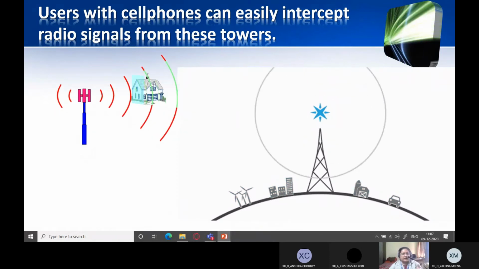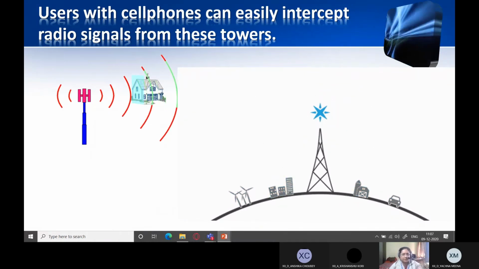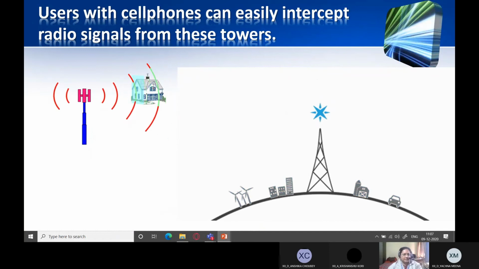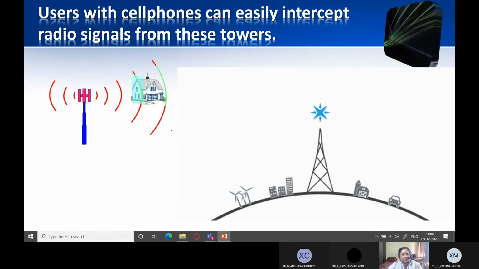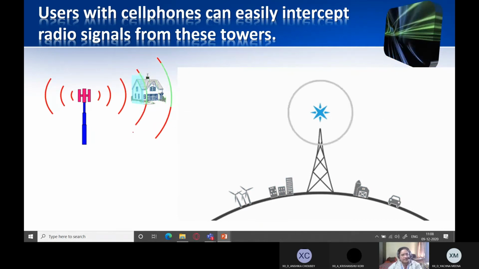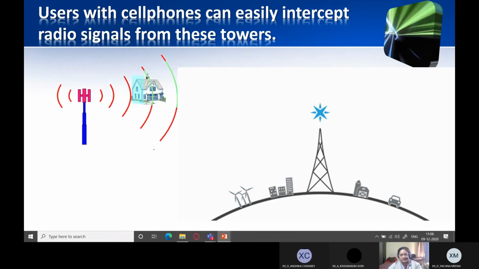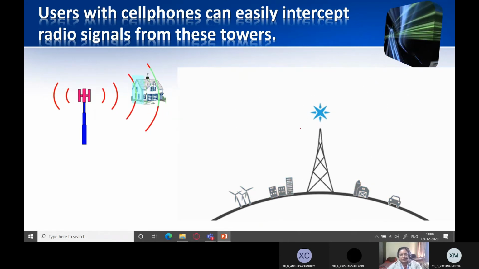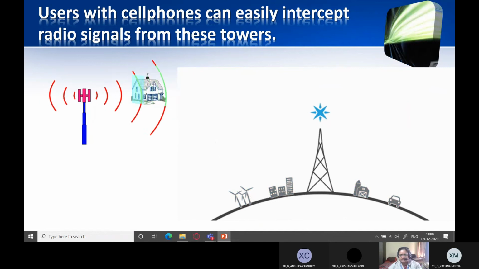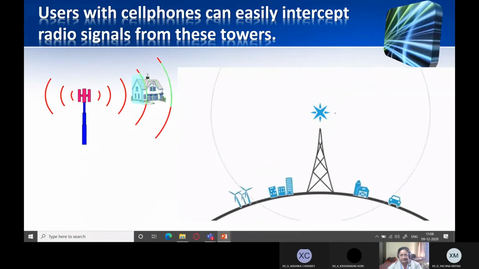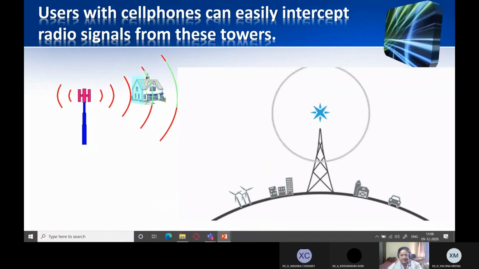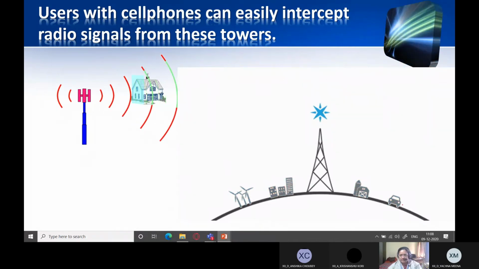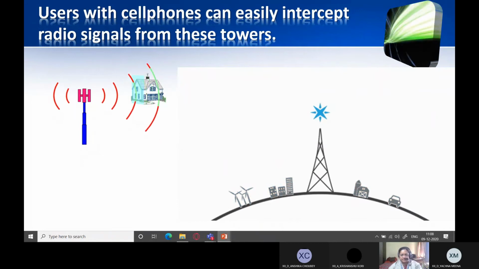So hence, users with cell phones, if you have a cell phone, there would be people in a house, and they might be having a cell phone. If a cell phone is within the range of this cell phone tower, it will easily intercept the signal. You can see it over here, this is the curvature of the earth. There is a mobile tower which is emanating signals, the radio signal, and it is being intercepted by anything which comes in its vicinity.